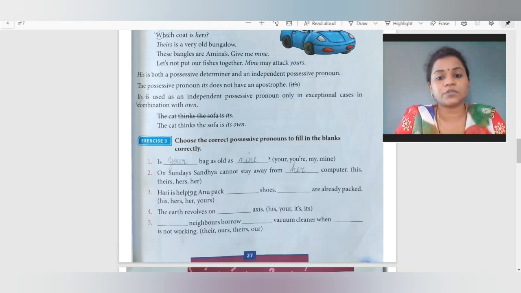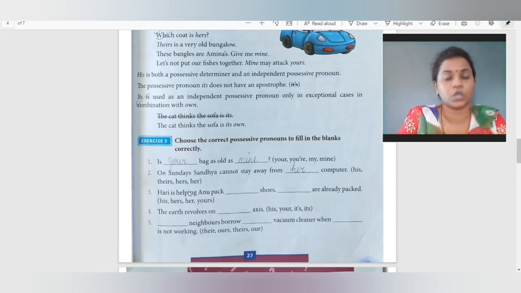Choose the correct possessive pronoun to fill in the blanks correctly. This you can do in the textbook itself. Is dash bag as old as dash? So is your bag as old as mine? Because we are asking a question, obviously we will say is my bag as old as yours? We are asking somebody. So first we mention them, that is, is your bag as old as mine.